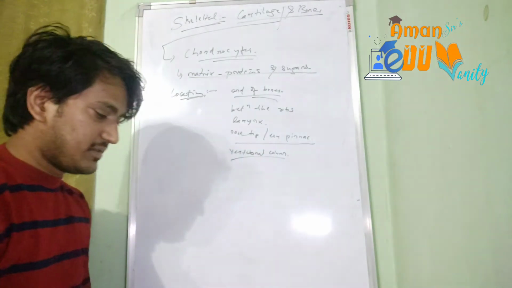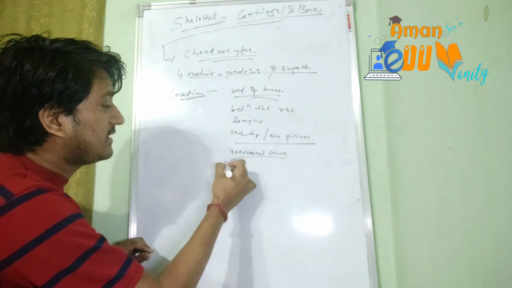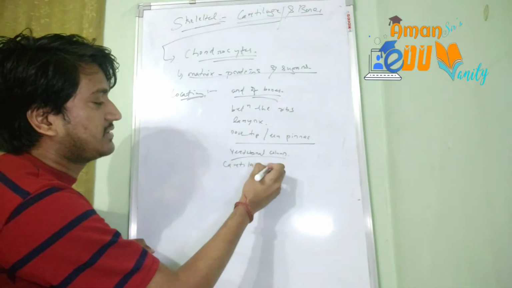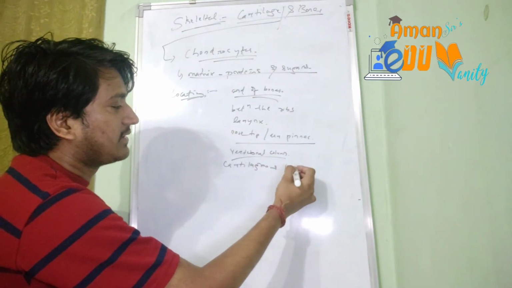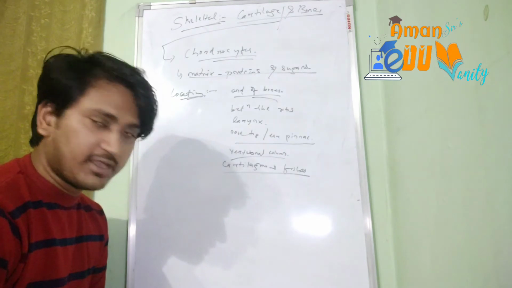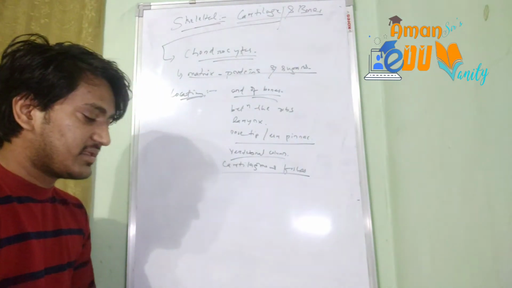Okay, these are the various locations. One more thing to mention: the cartilaginous fishes. The cartilaginous fishes are all made up of cartilage only. They do not have bones. So that's why they are not called bony fishes but cartilaginous fishes, because of the presence of a cartilaginous